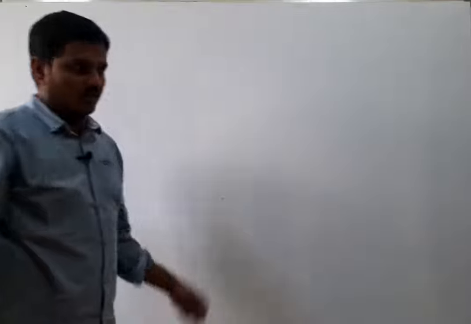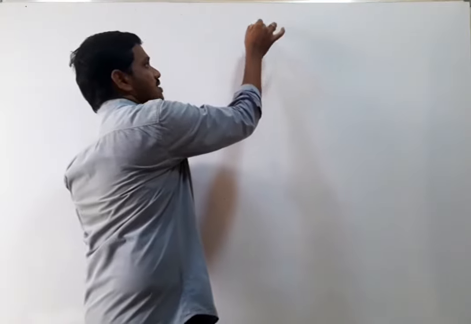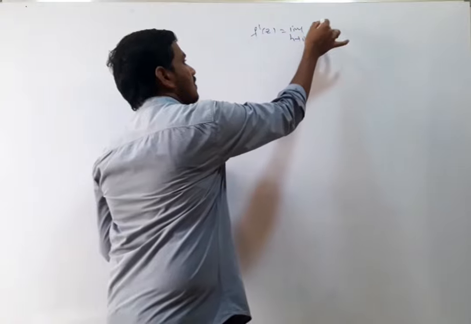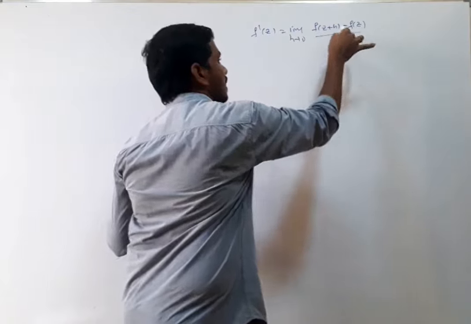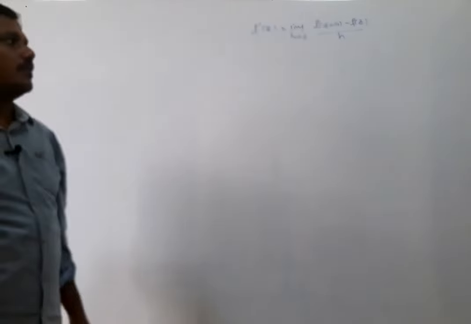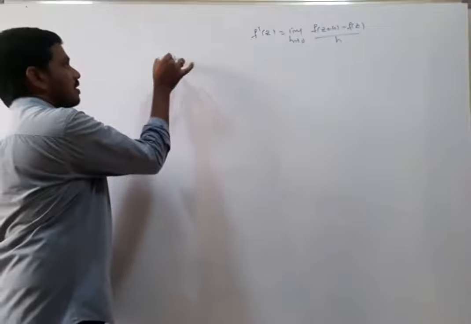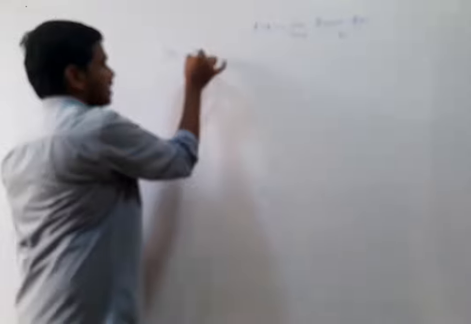Now we are in differentiation. What is the definition? f dash of z is equal to the limit as h tends to 0 of f of z plus h minus f of z, divided by h. If this limit exists and is finite, we say that the function is differentiable at z. Now the theorem is the same theorem: every differentiable function is continuous.